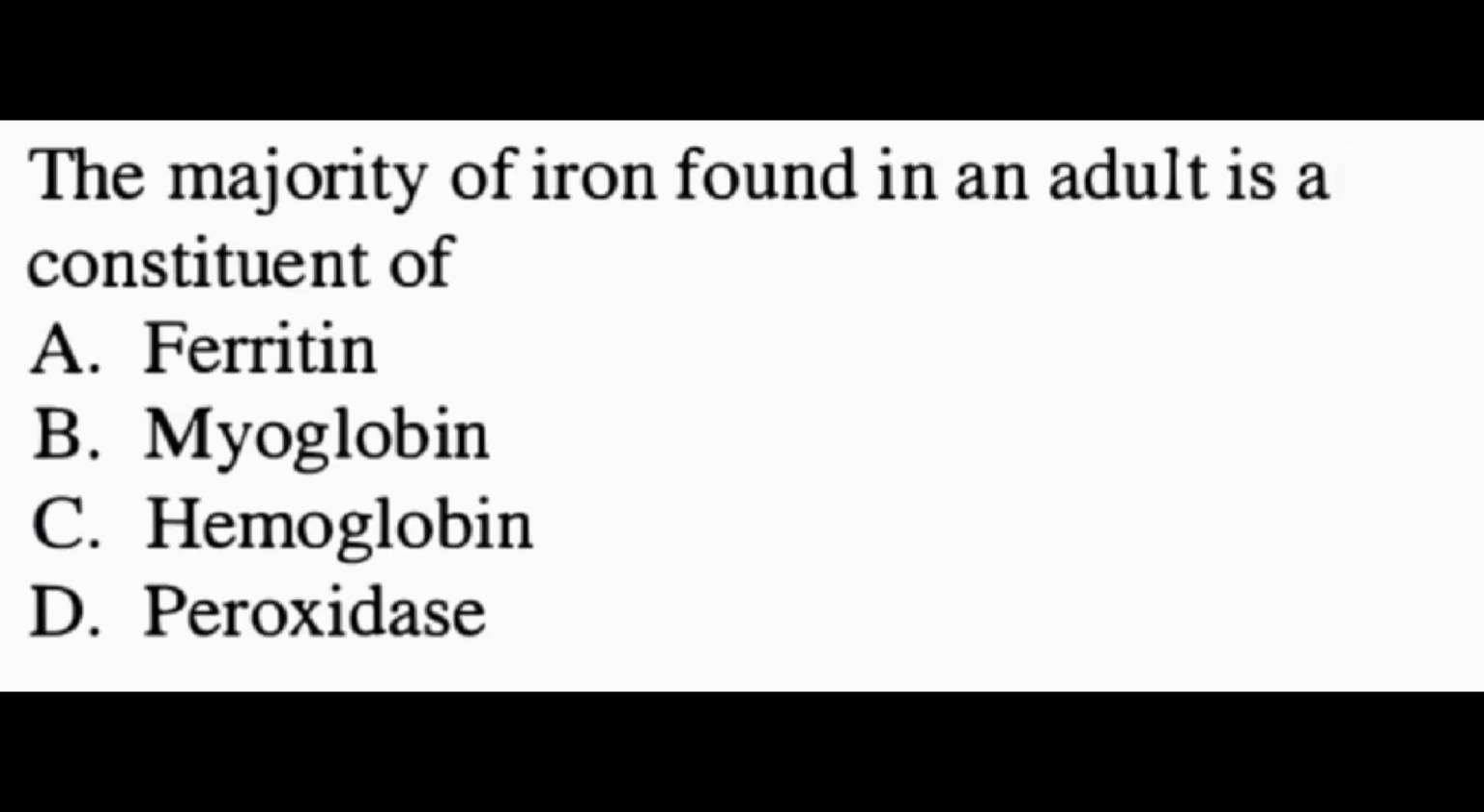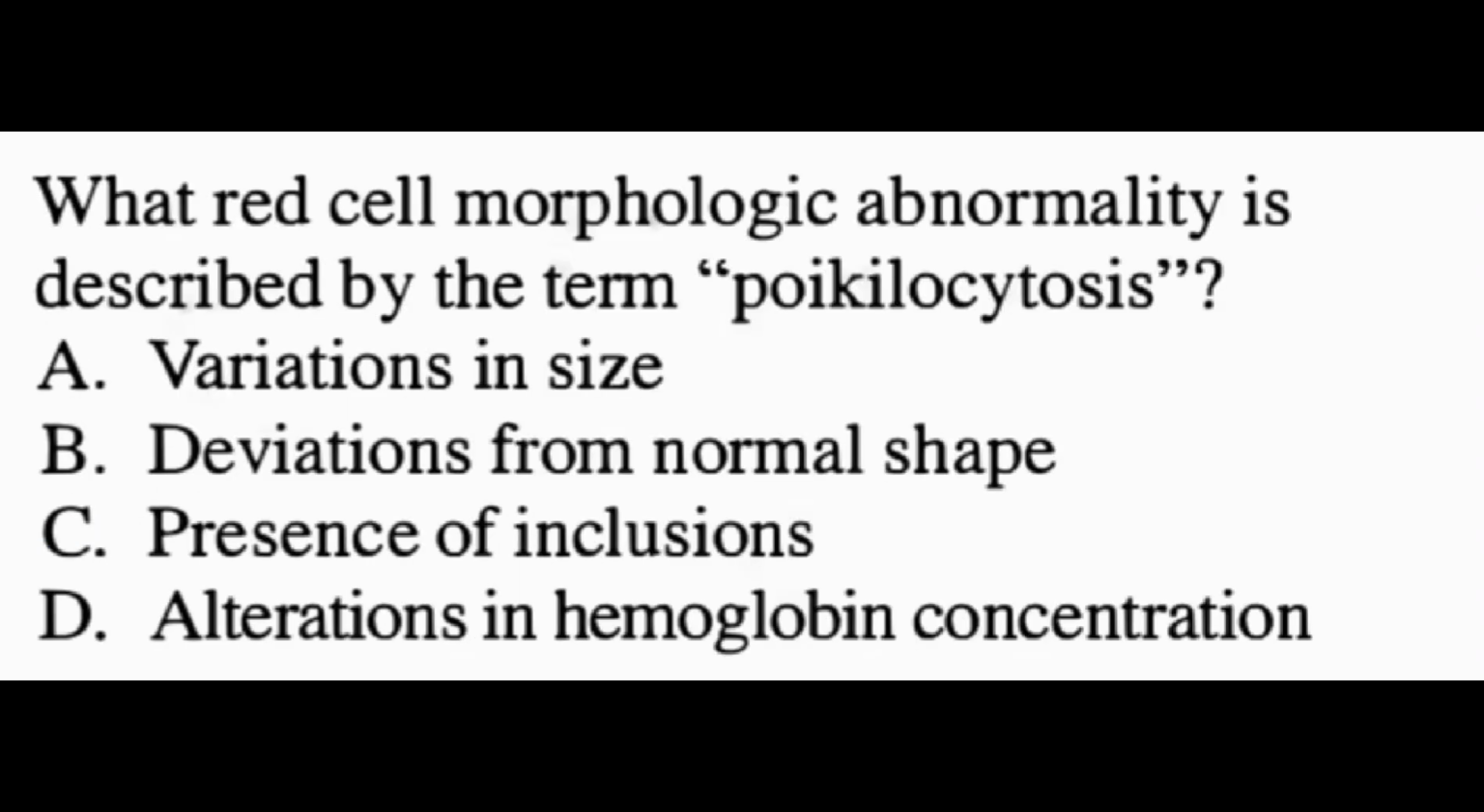Next question. The majority of iron found in an adult is a constituent of: C. Hemoglobin. Iron is also stored as ferritin and is found in myoglobin in muscles. The vast majority of the body's functional iron, about 70%, is located within the hemoglobin molecules of our circulating red blood cells.